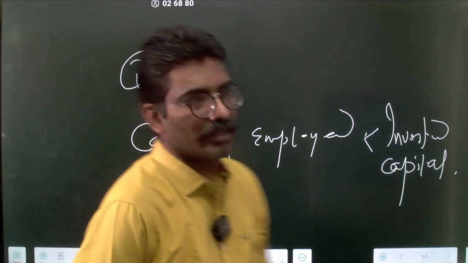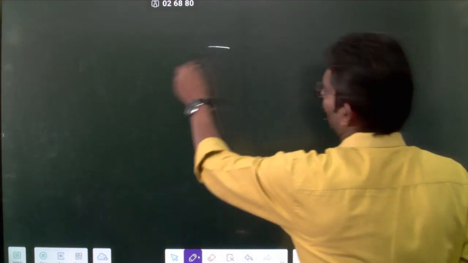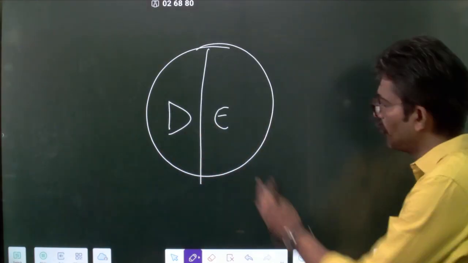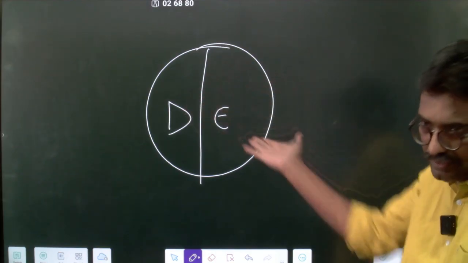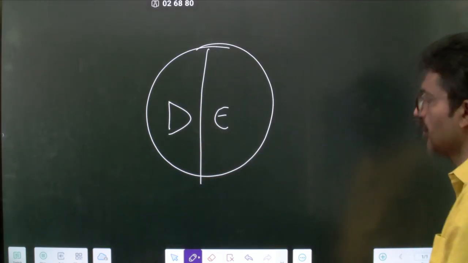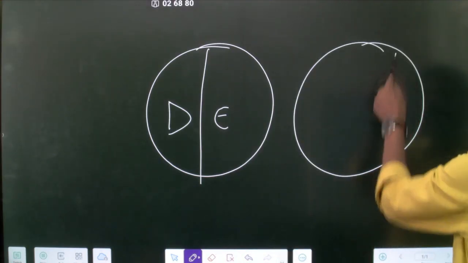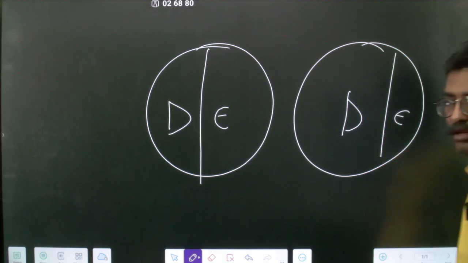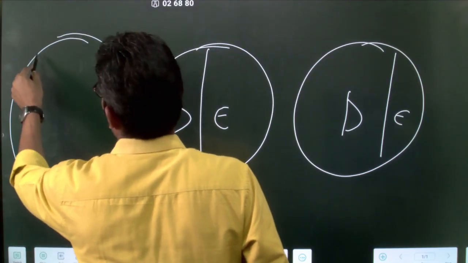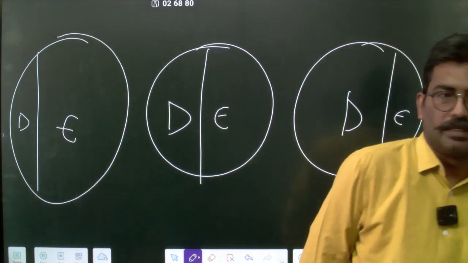So we'll check what is the meaning of capital employed. Always remember this. One portion, in this case, because it is a symmetrical thing, you can fold it. It's 50-50. Debt and equity, the proportion is 1:1. In this example, I can have a capital employed of this portion, 70-30, or I can have a capital employed of this structure. In which situation would Warren Buffett be happy?